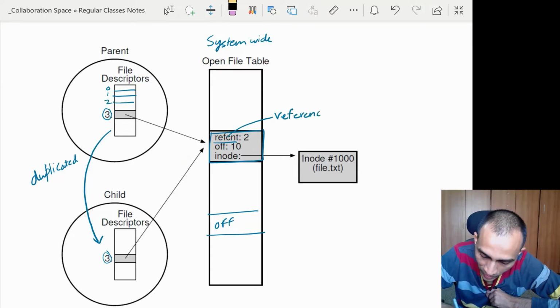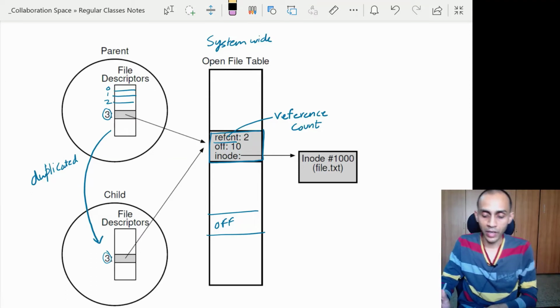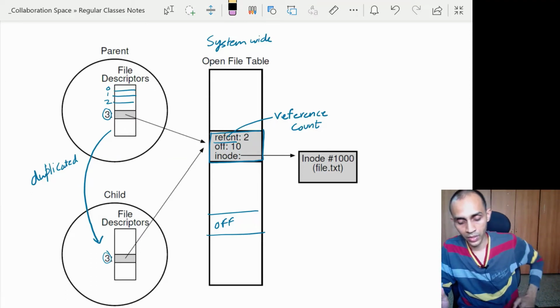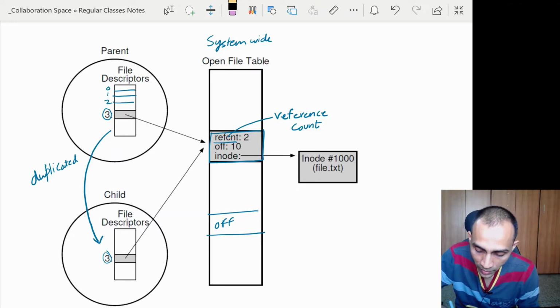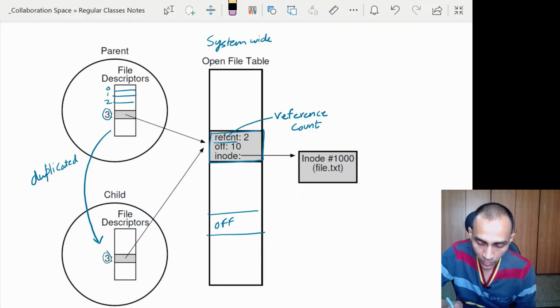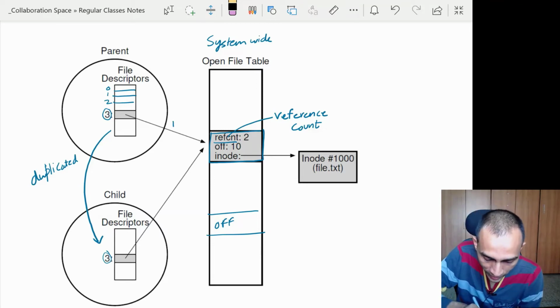The reference count keeps track of how many processes or file descriptors are using that same shared entry. So that count gets incremented. In this case, because once you create a child, there are two processes sharing this entry, the reference count becomes 2. Otherwise, normally it will be just 1. And let us say it had done a read operation of 10 bytes, so the offset was 10. Then for the child also, this file descriptor will have the same offset 10.